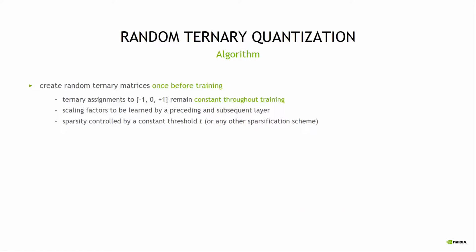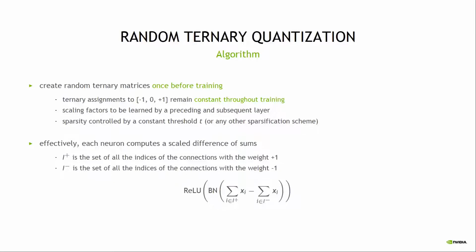In our algorithm, we only create random ternary matrices once before training. The ternary assignments, -1, 0, and +1, remain constant throughout training. Moreover, scaling factors are learned by preceding and subsequent layers, so we do not learn them ourselves. In our case, sparsity is controlled by a constant threshold t, but any other ternarization scheme would work. Effectively, in our approach, each NIR only computes the difference of activation sums, which may be scaled by a batch norm layer, which is then passed through a nonlinearity such as ReLU.